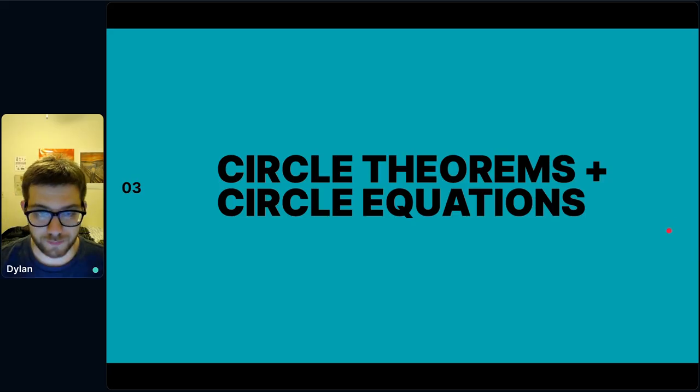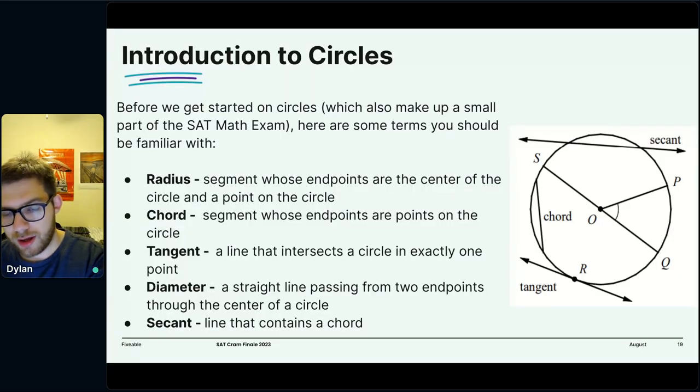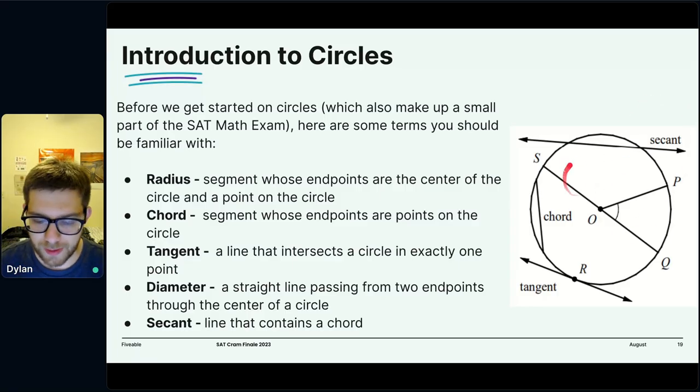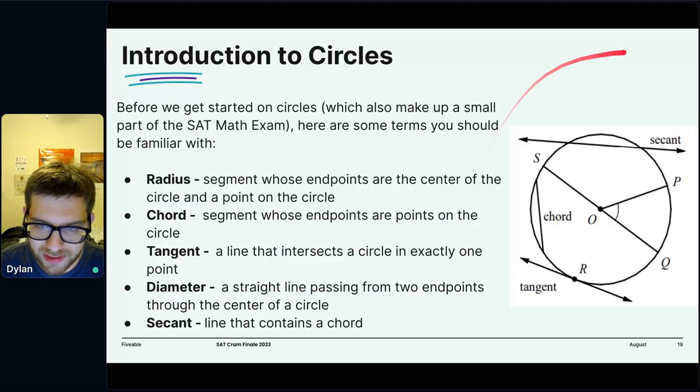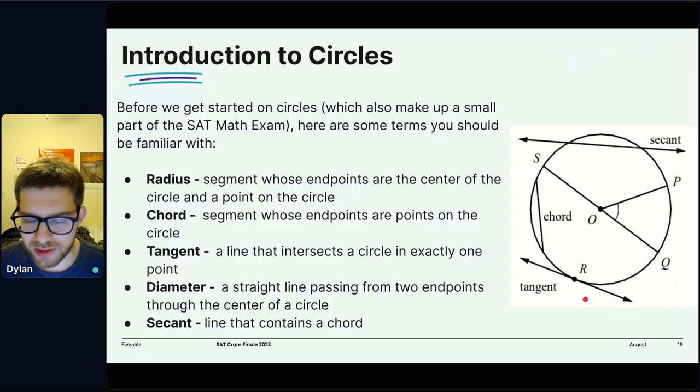So let's jump in. A little bit of vocabulary before we get started, just so we're all on the same page about what words I'll be using. We have this diagram here with some different parts of the circle, and I'll talk about some notable ones as we go through. This right here, SQ, is a diameter of the circle. OQ is a radius. The radius is half the diameter. And a radius stems from the center of the circle to the edge of the circle, to the border of the circle. The distance from the center to the border is the definition of the radius.